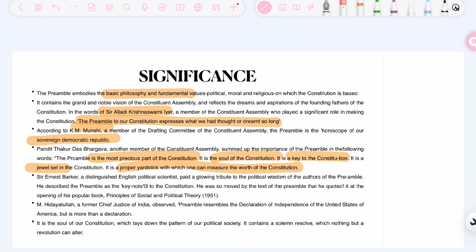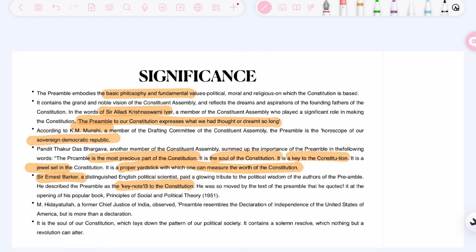As we are discussing the significance, the next thing was stated by Ernest Barker, who is an English political scientist. He stated that the preamble is a keynote to the constitution. What is a keynote?